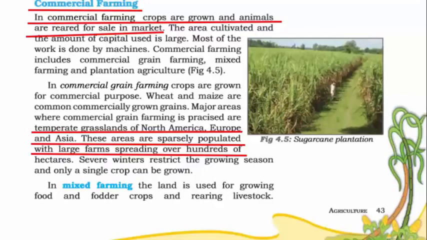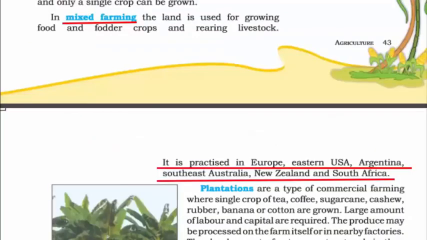Now in commercial farming, you can grow just crops, or you can do mixed farming wherein you can grow crops as well as rear livestock. That means rearing animals like goat, sheep, cow for dairy products, milk, etc. And mixed farming is practiced in Europe, Eastern USA, Argentina, Southeast Australia, New Zealand, and South Africa.